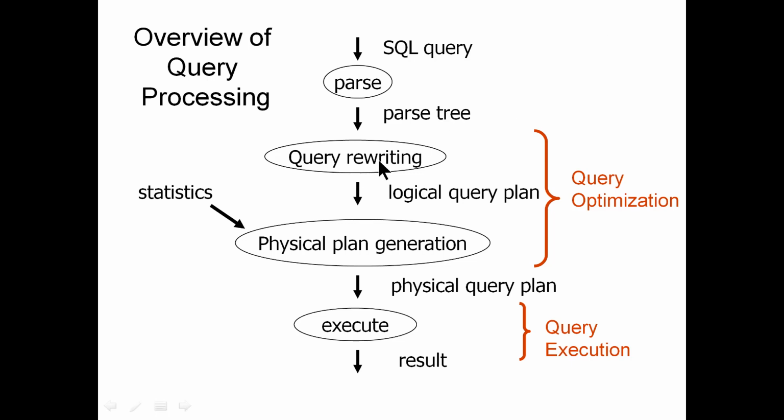and from this parse tree, query rewriting takes place because you're coming up with multiple relational algebra expressions. Then, based on cost-based optimization and cost plan, you ultimately come up with a logical query plan which generates a physical query plan based on the data statistics, because you have the catalog and other things in the database. These two together we call query optimization. Once you have the physical plan generation complete, you go into execution, which produces the result that we ultimately see as output from the given query.